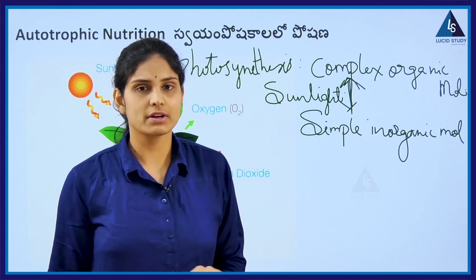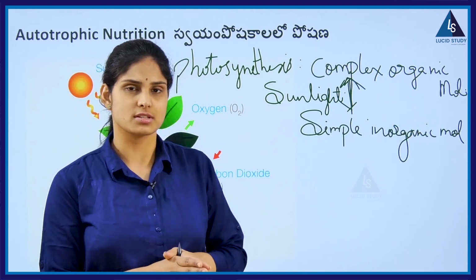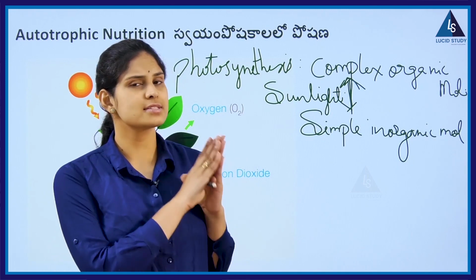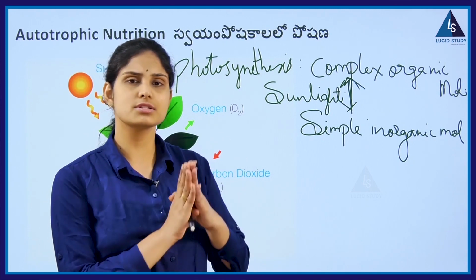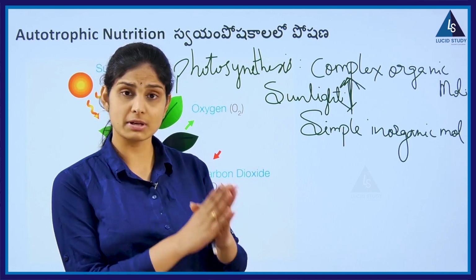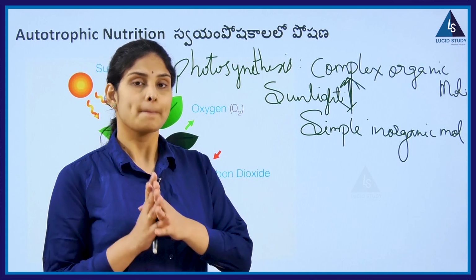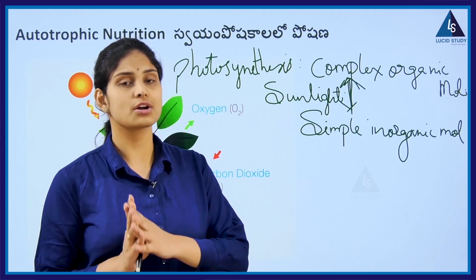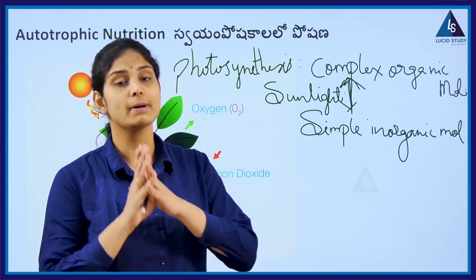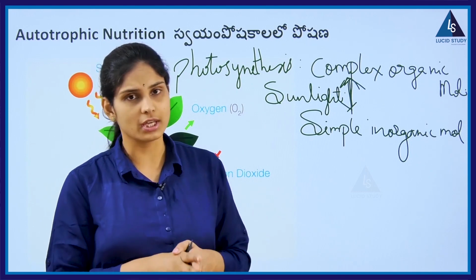Now, a very important thing: in this mechanism there are several steps and numerous intermediary compounds are formed, and these substances also play a very important role by releasing some gases into the air.